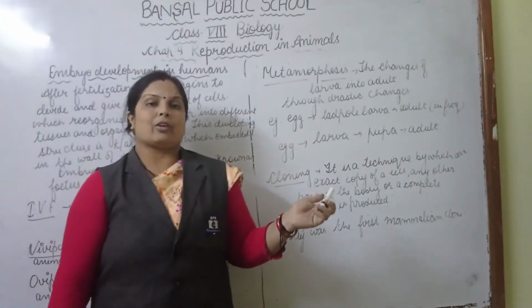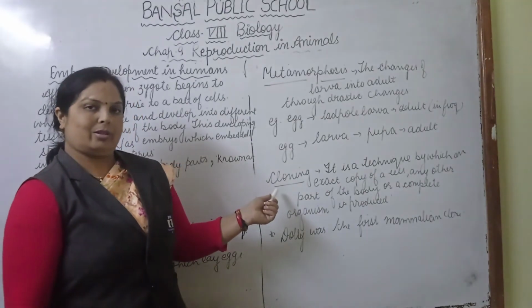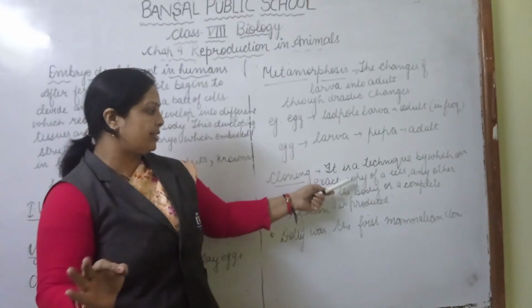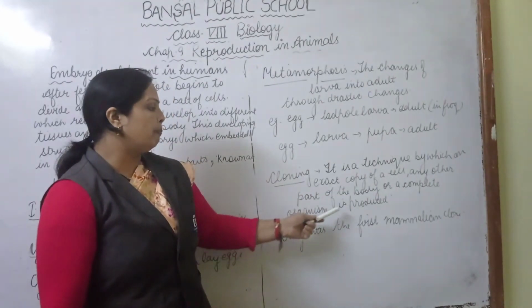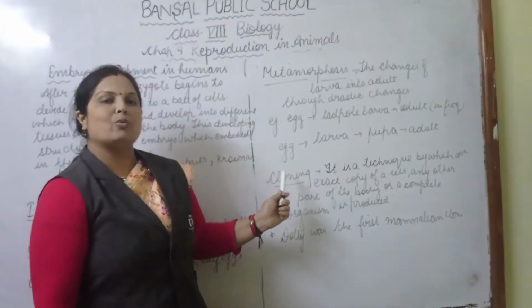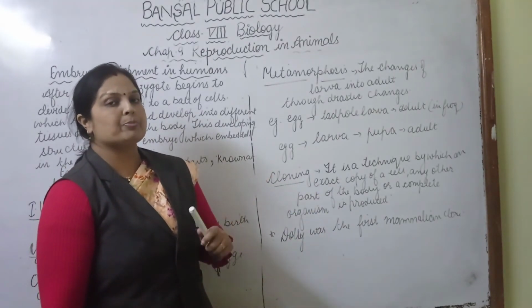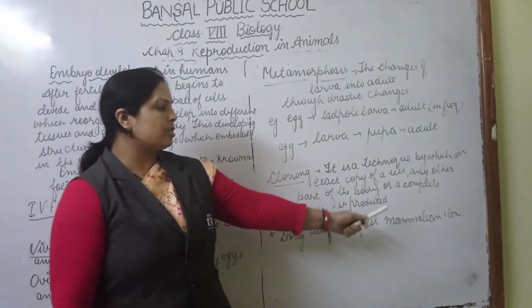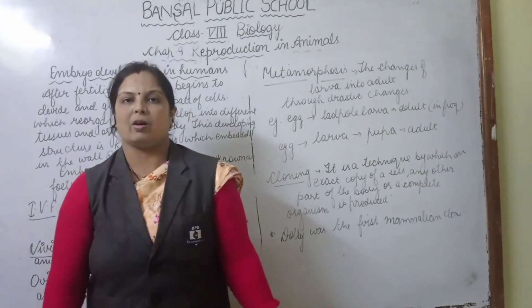Now, our next topic is cloning. Cloning is a method of asexual reproduction. It is a technique by which an exact copy of a cell, another part of the body, or a complete organism is produced. After the procedure of cloning, the offspring produced is known as a clone. Dolly was the first mammalian clone, which was first produced by Ian Wilmut.